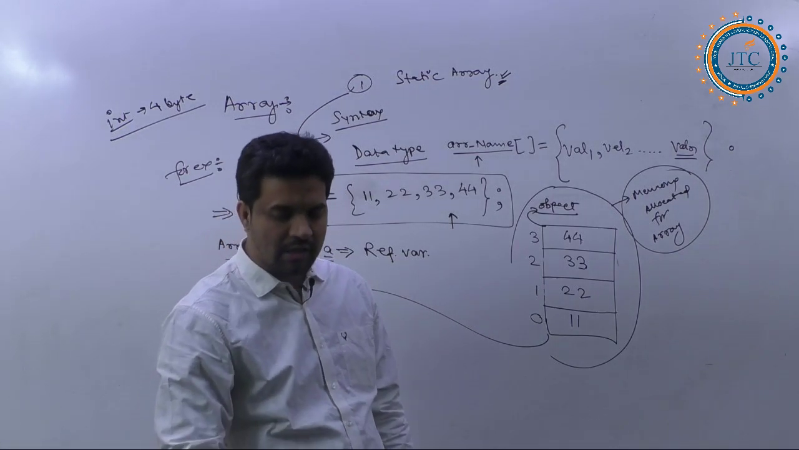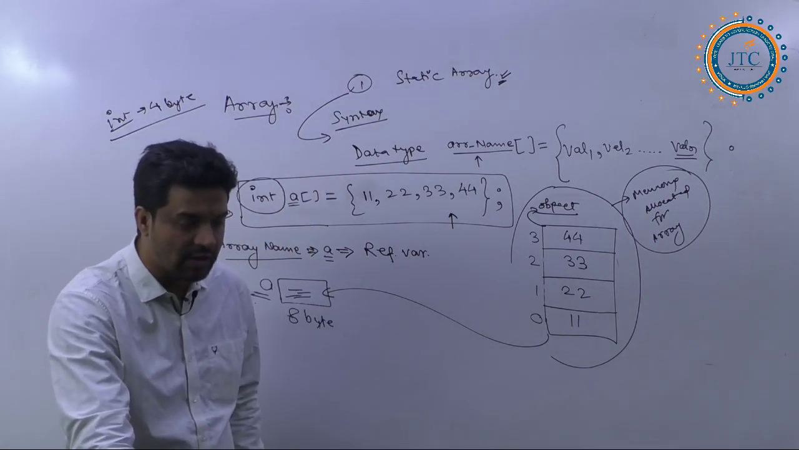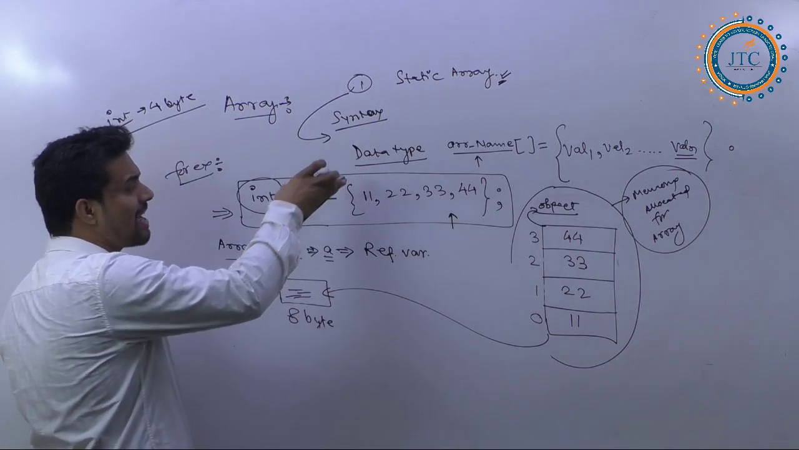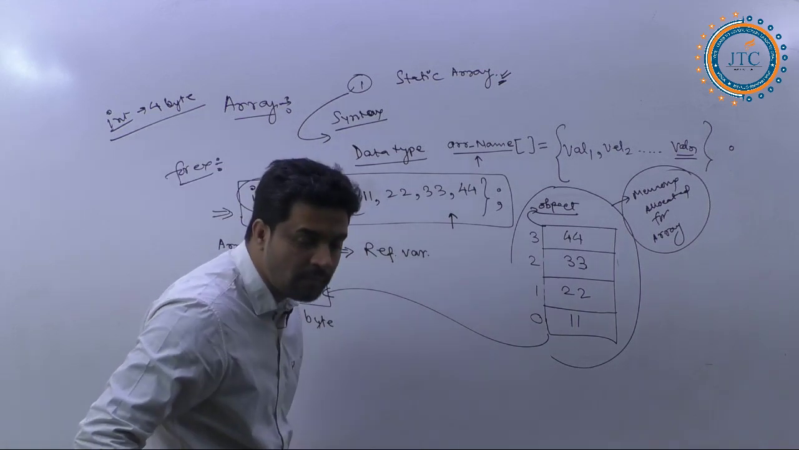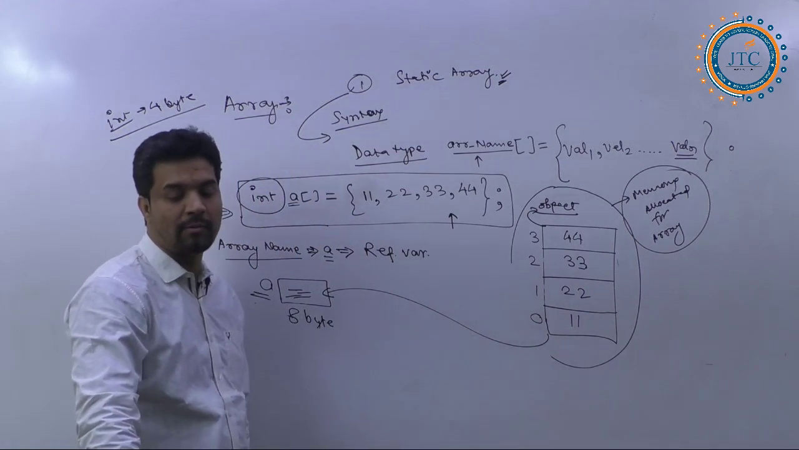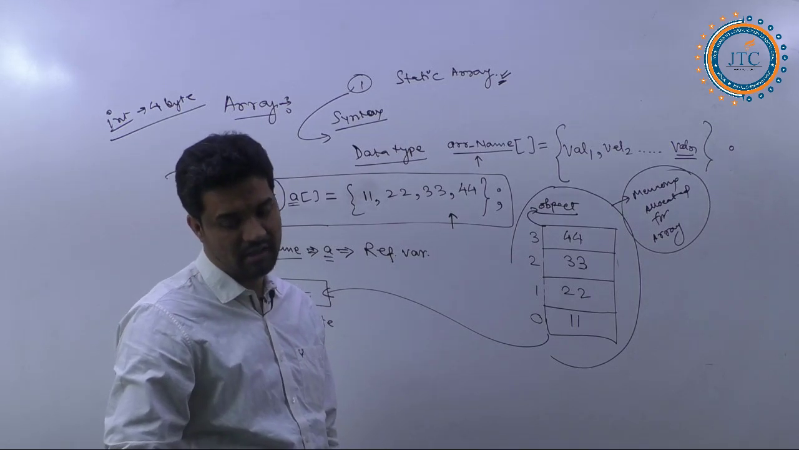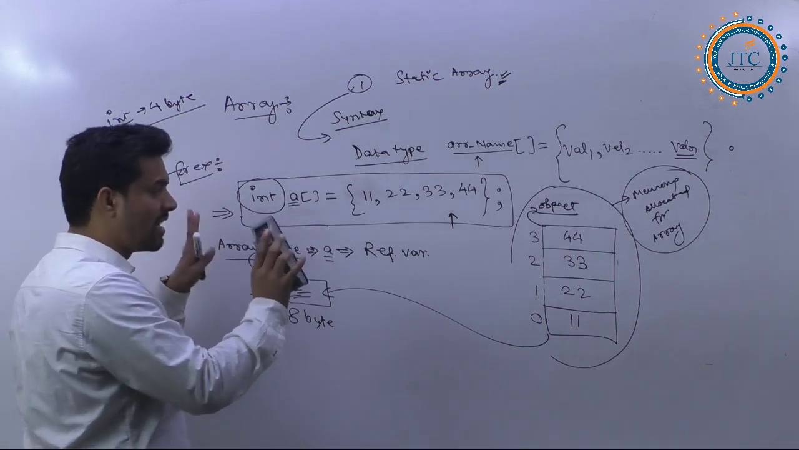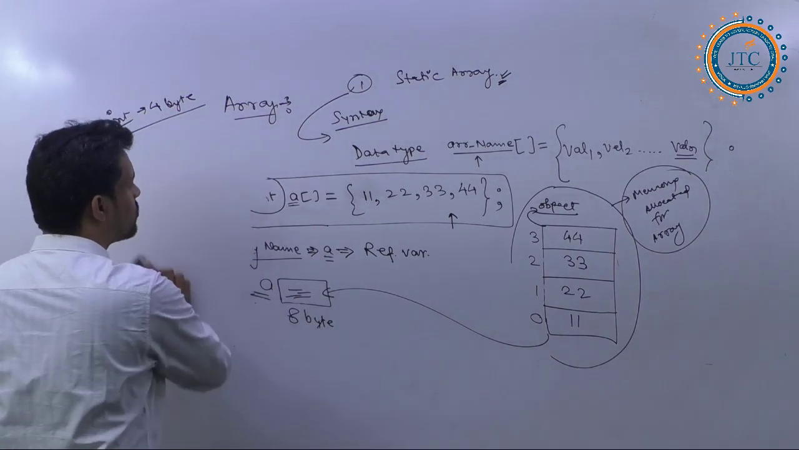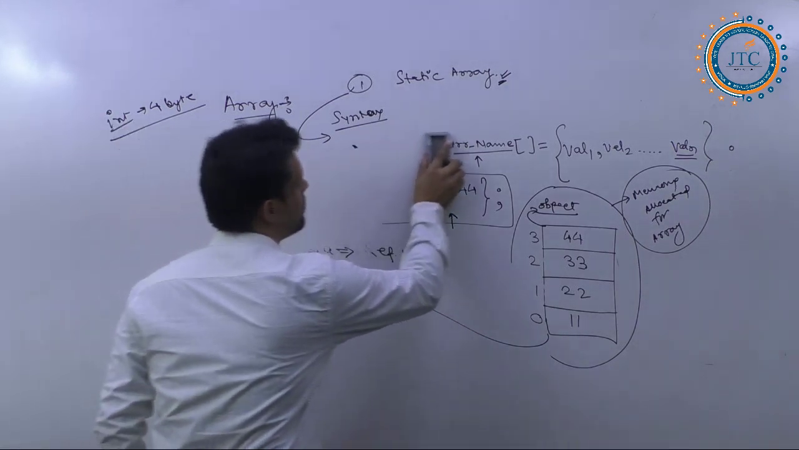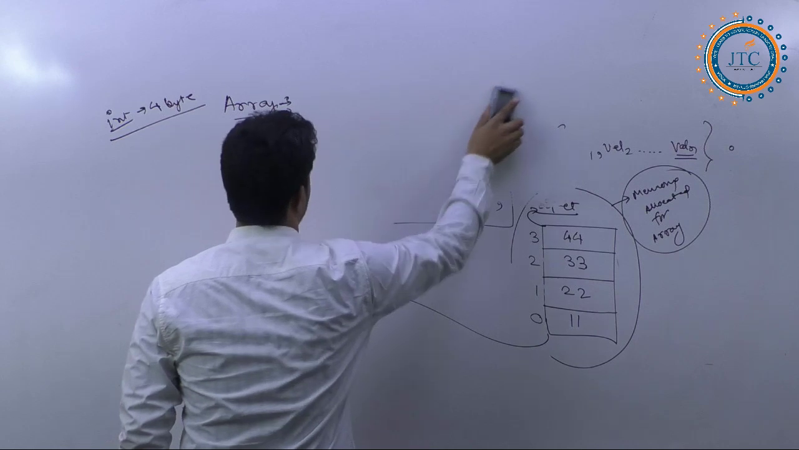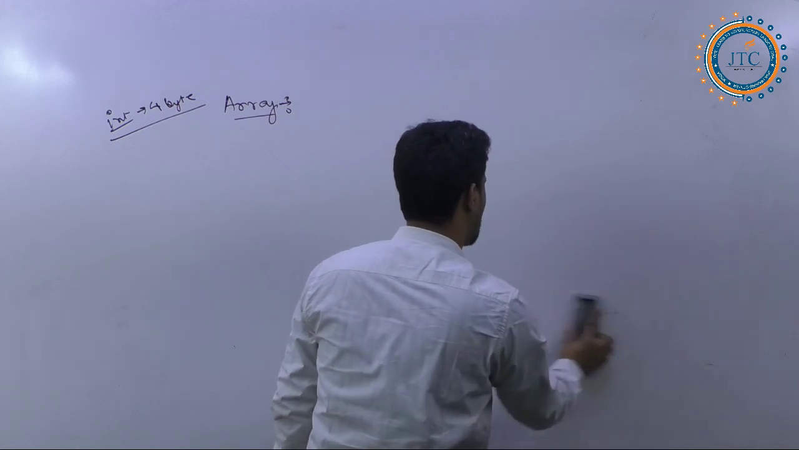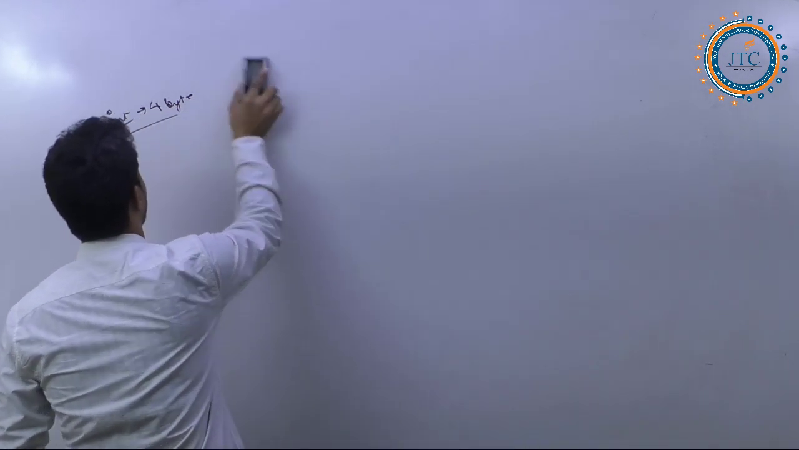Let's come to that point here. So this is one array representation, and this array representation, what we did in the static form, we have represented this array in the form of static. Clear? Is that okay? Now, let's come to the next point. How we are going to do the dynamic array representation.